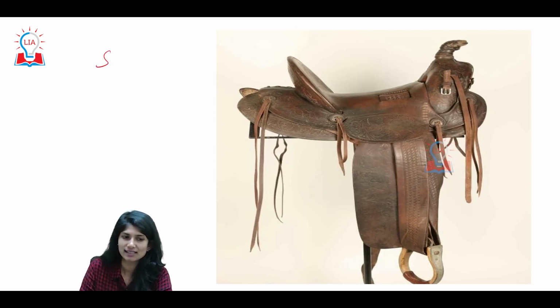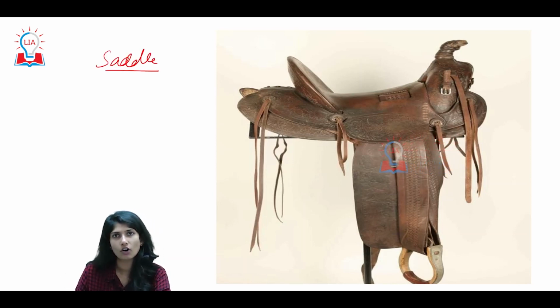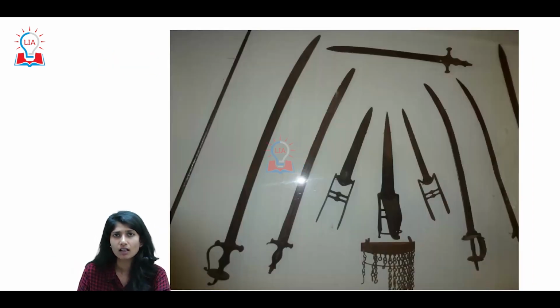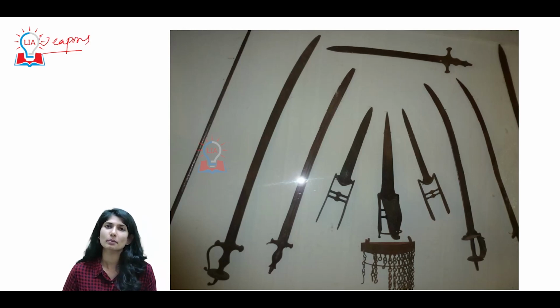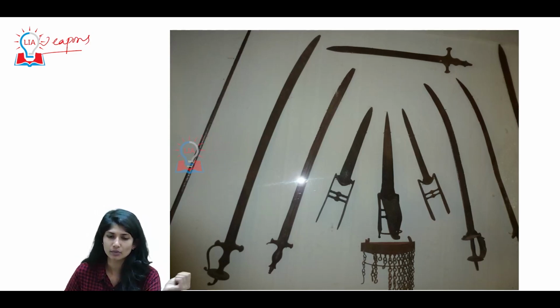Nothing but saddle. You use it to sit on top of the horse. Even if it is just minute things, they made sure they had better, effective and efficient ways to treat it. Now, these are the weapons. I'm not saying these are the only weapons, but these are the weapons on display even today at the museum.